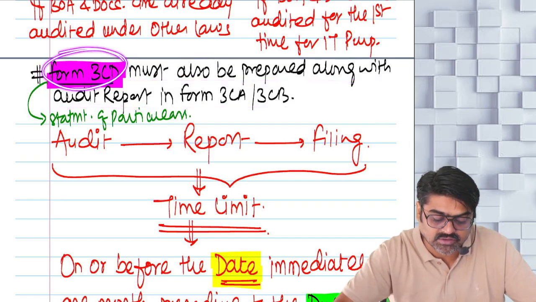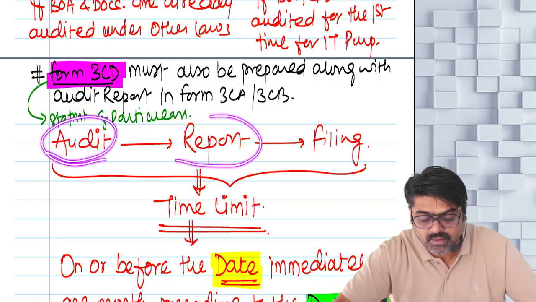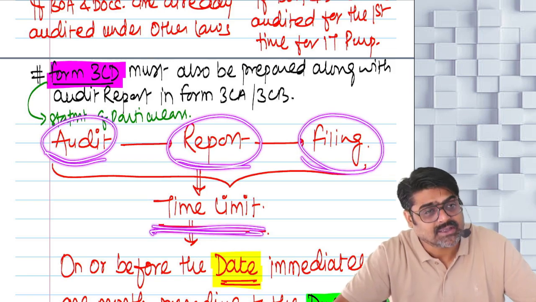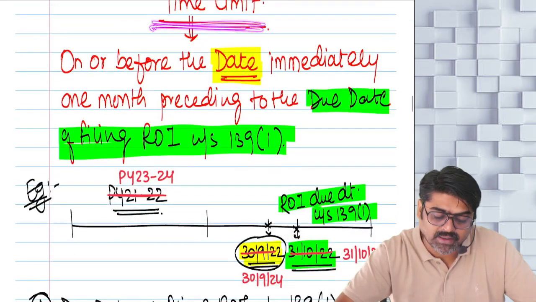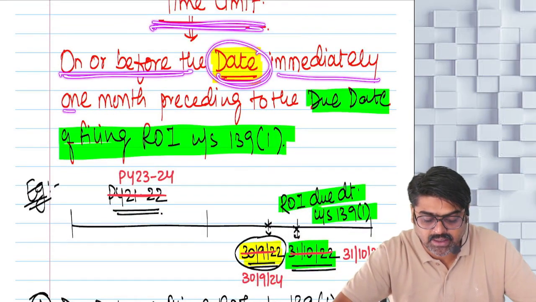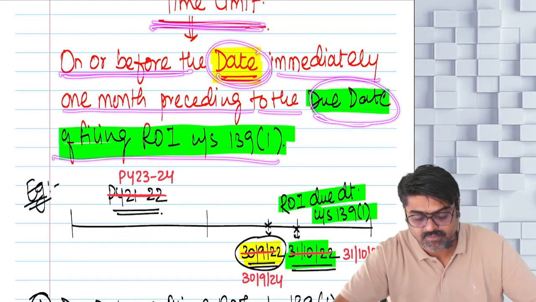And what is that form 3CD? It is a statement of particulars. Audit report filing: there is a time limit to do that. And what is the time limit? On or before the date which is immediately 1 month prior to the due date of filing the ROI.